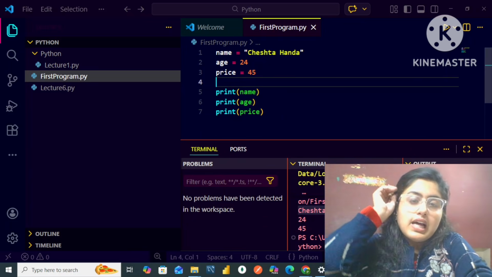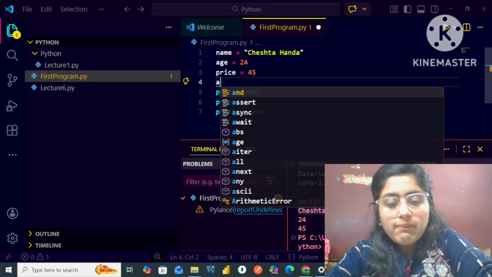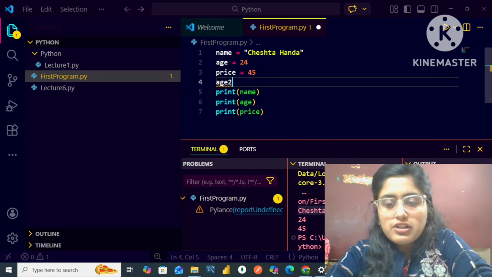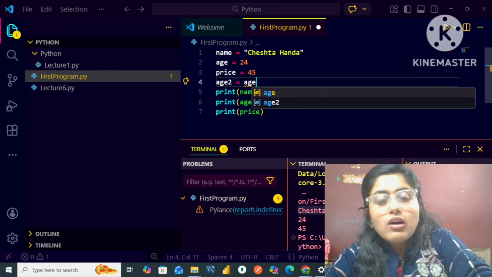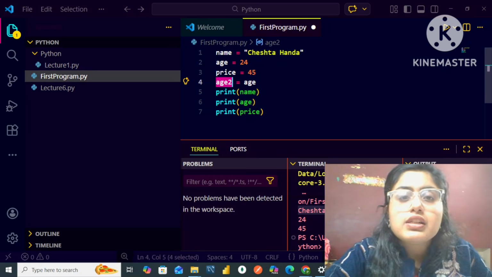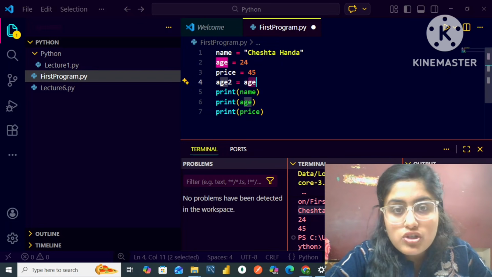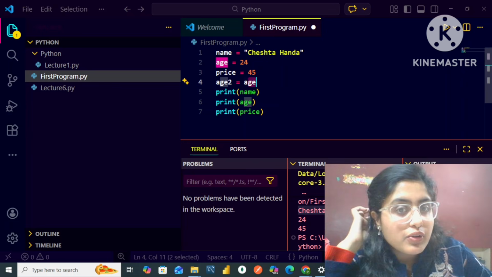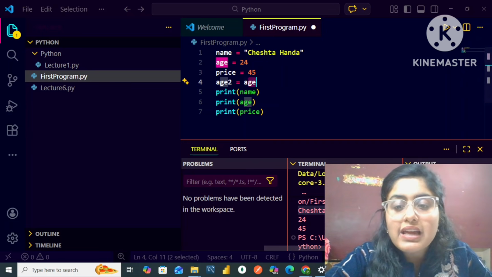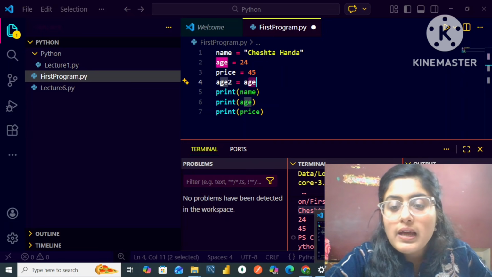Now we can assign two or more variables the same memory location. For example, it is age 2 and I will be making it equal to age. Now this age 2 will have the same value as my age. So basically these two different names will be pointing to the same memory location.